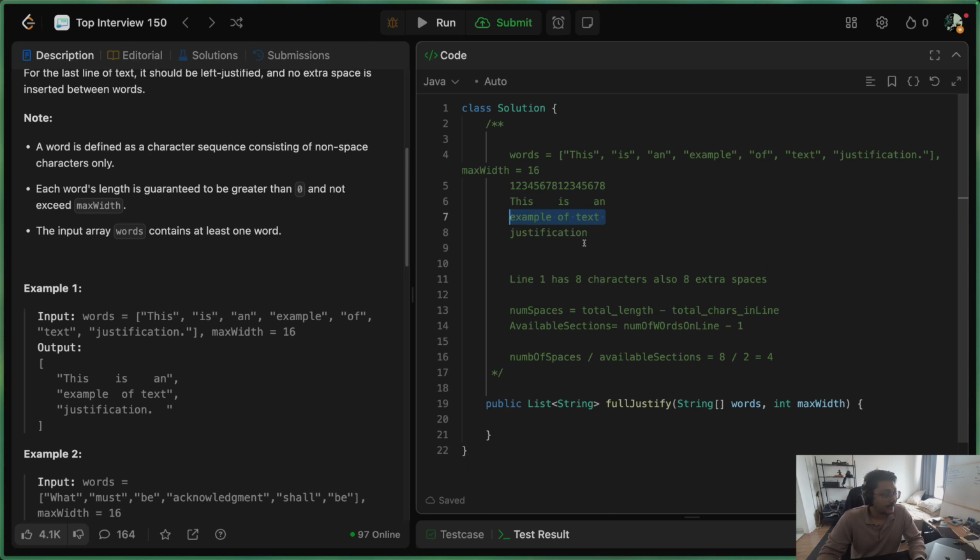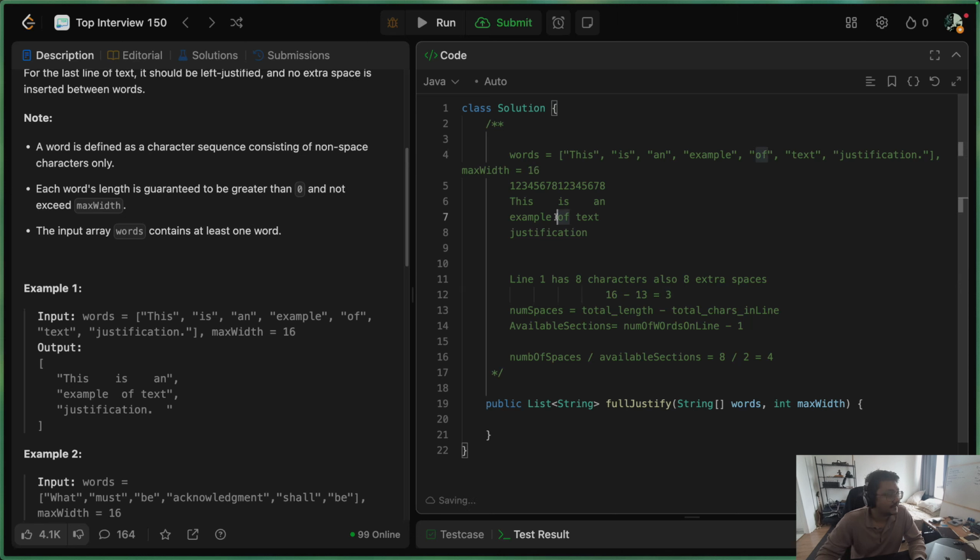So now let's count the number of characters in the string. So example has 3, 4, 5, 6, 7 characters. Then off has plus 2, 9, and then plus 4. So we have a total of 13 characters in this line. So let's calculate the number of spaces. So total length is 16 for the second line, and total characters is 13. So 16 minus 13 is 3.